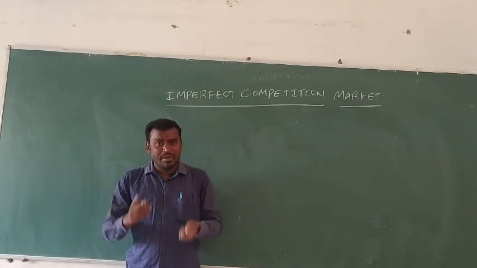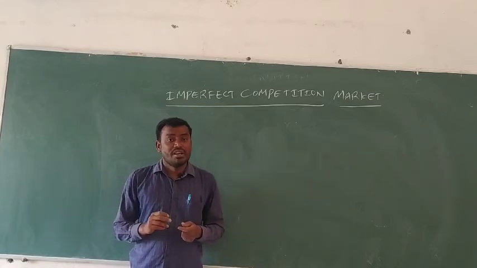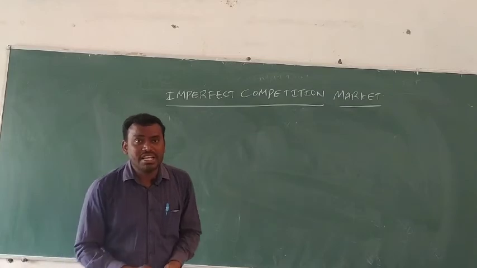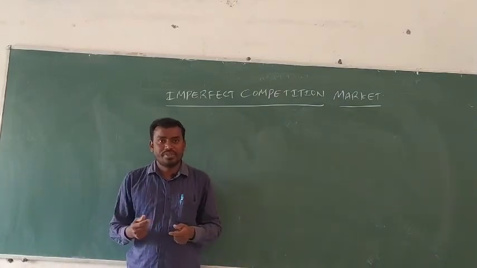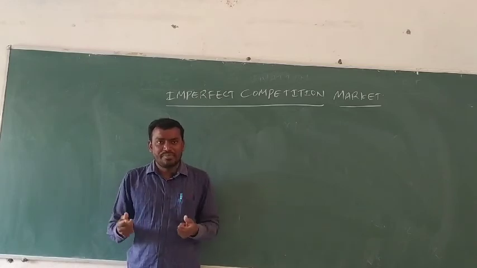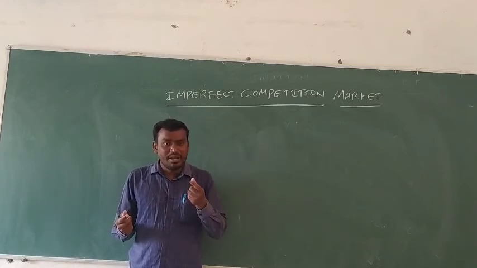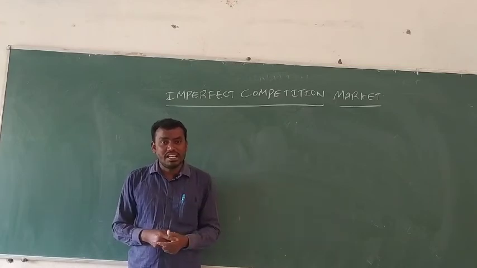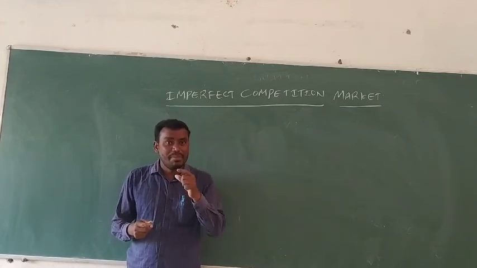The second type is the imperfect competition market, where the competition among buyers and sellers is not good. Buyers and sellers differ: there may be a large number of buyers but the number of sellers is limited.